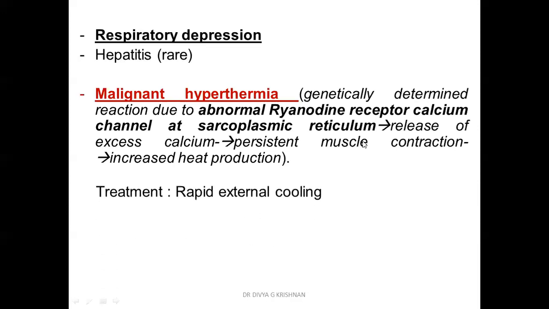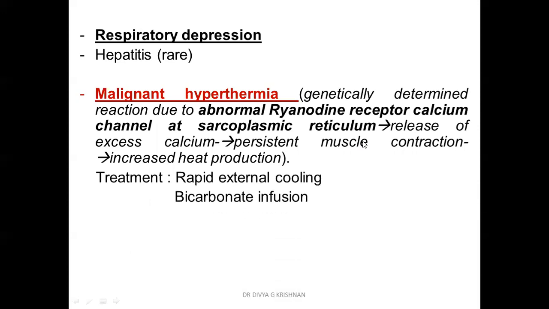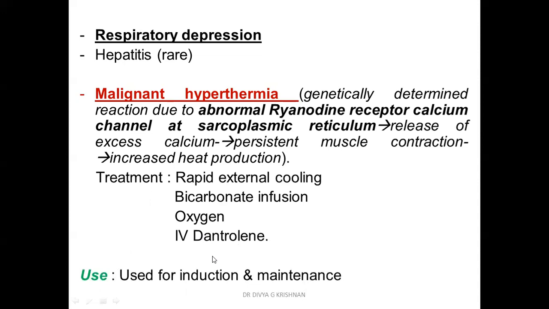The treatment of malignant hyperthermia is rapid external cooling, bicarbonate infusion, oxygen, and the drug of choice is IV dantrolene sodium. This is a peripherally acting skeletal muscle relaxant. So where is halothane used? Halothane is used for both induction as well as maintenance of anesthesia. So if you're asked for a short note on halothane, you are supposed to write these two slides which I have shown you.